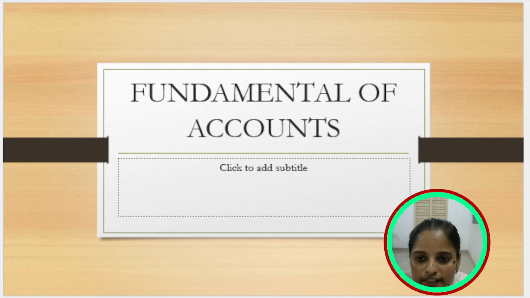For example, machinery is an asset. Observing the nominal rule, all expenses, losses, assets are debit. So that's why building is debit. That is an asset, so you debit it to buildings in the trial balance. And after that, creditors. Creditors means we receive some money from some person, so we are credited to that person. So creditors means liability, and liability is credited. Why? Because in the nominal rule all incomes, gains, liabilities are credited. So that's why creditors is credited.